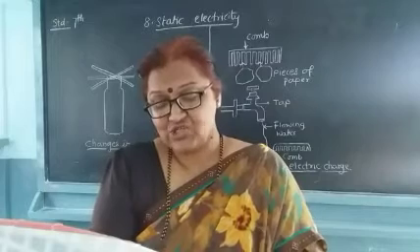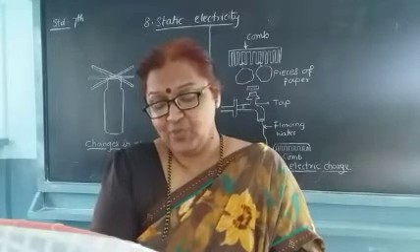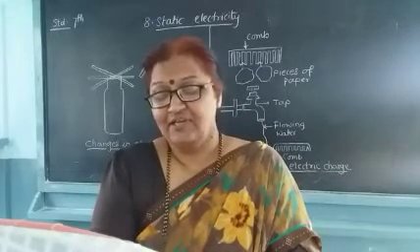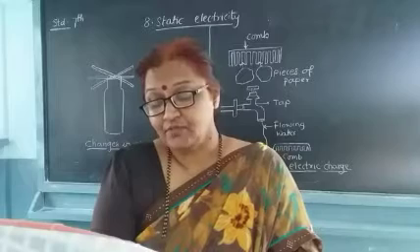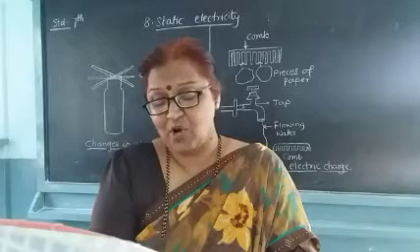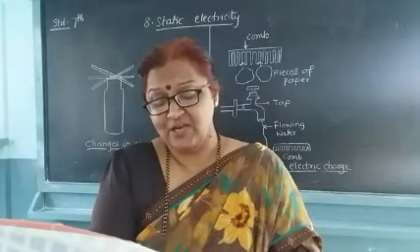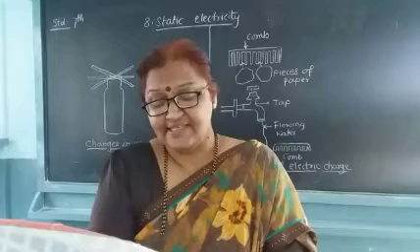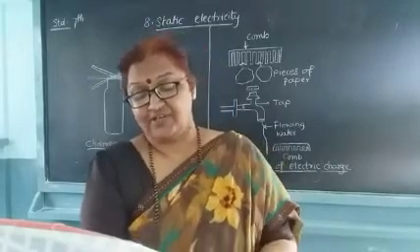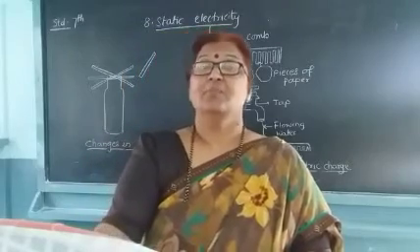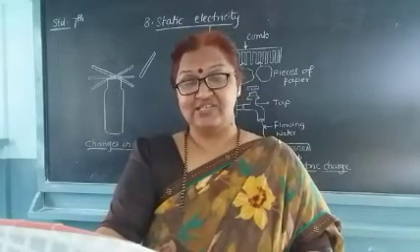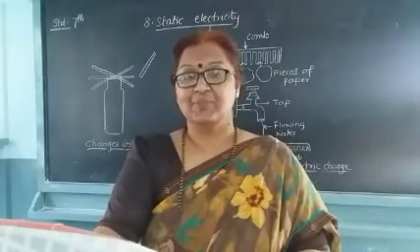Then, as shown in figure B, on touching, both the objects become similarly charged. Whenever the balloon is touched to the aluminium ball, similar charges are produced, and in C, the like charges repel each other. This is shown in the effect of the electric charges. By this we can understand that unlike charges attract each other and like charges repel each other.